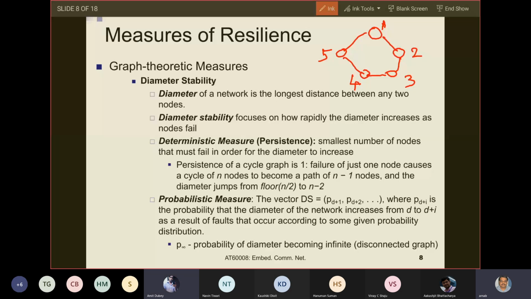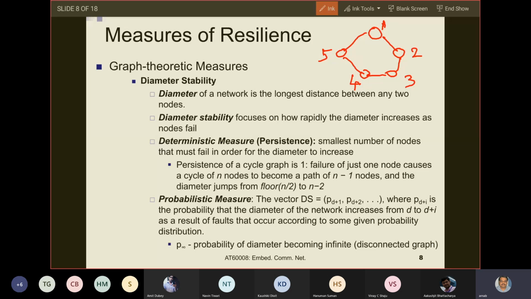I'm not talking about any two nodes. I'm considering the specific two adjacent nodes. It could be the connection between, say, 2 and 5.